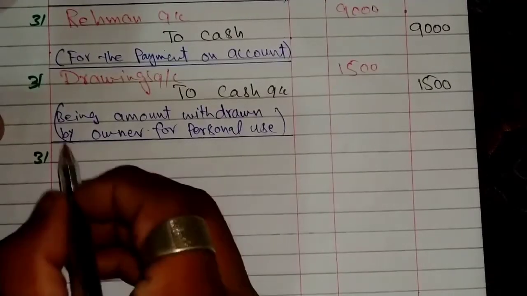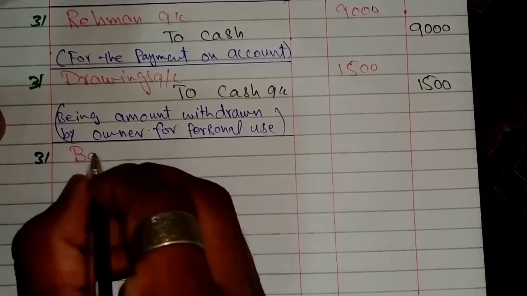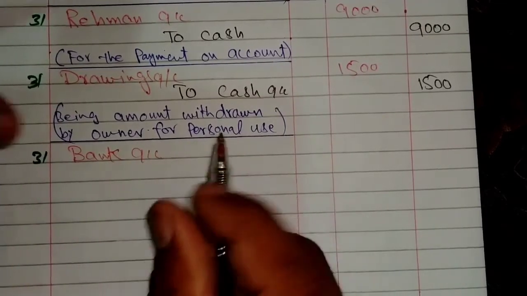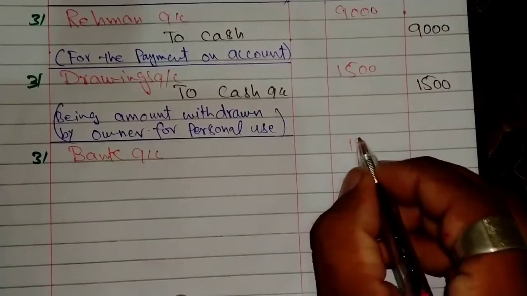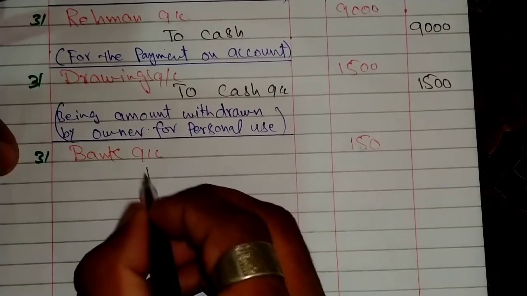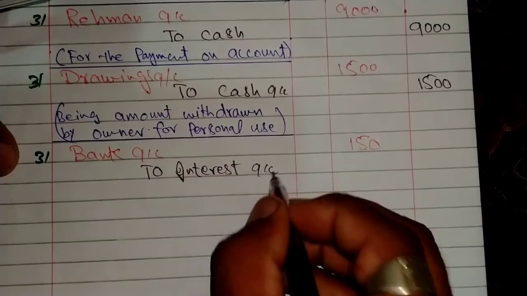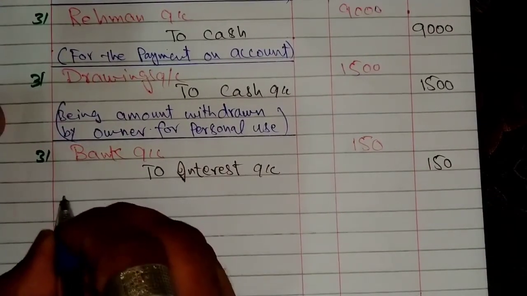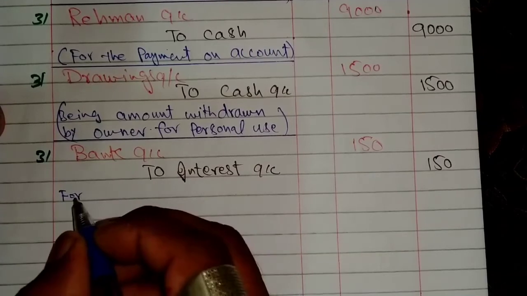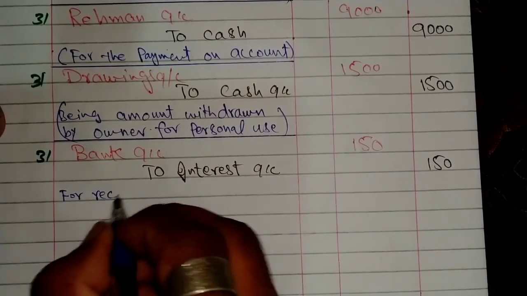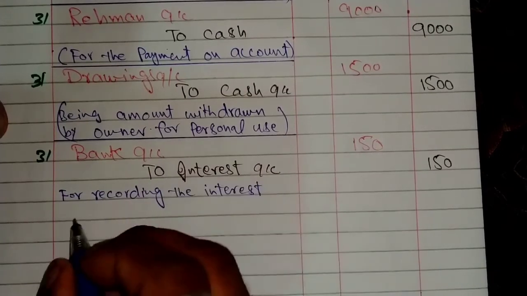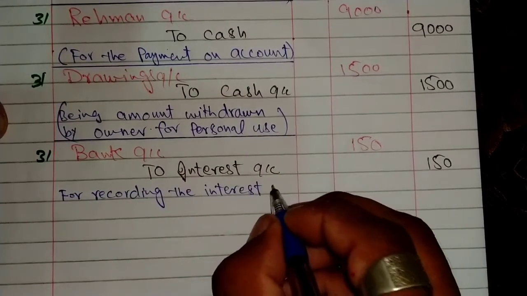The entry will be bank account debit with amount $150 to interest account credit with amount $150 for recording the interest income